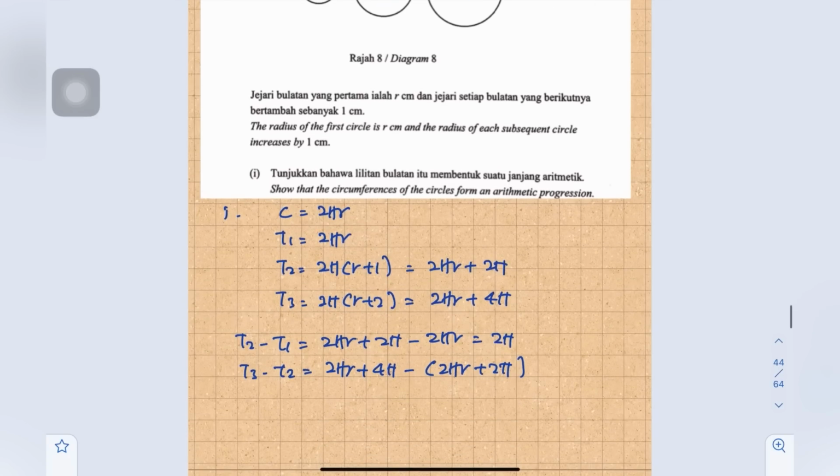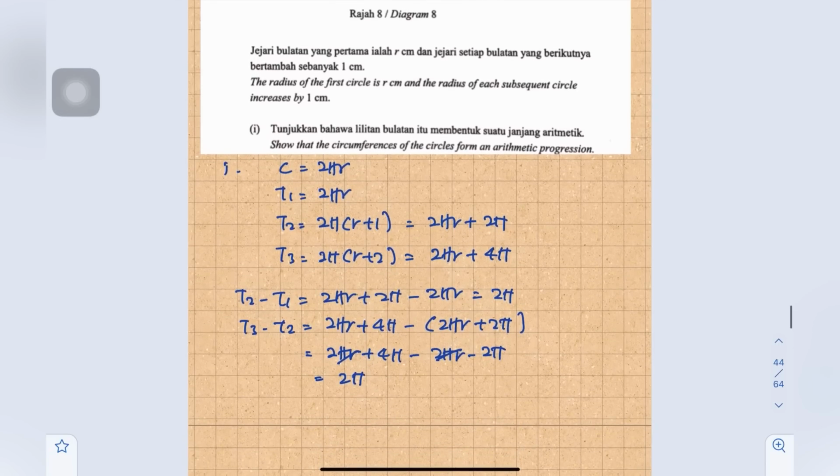Okay, so this one, we open the bracket, we will get 2 pi r plus 4 pi minus 2 pi r minus 2 pi. Okay, so 4 pi minus 2 pi is 2 pi as well. So then, same D, so this is arithmetic progression.